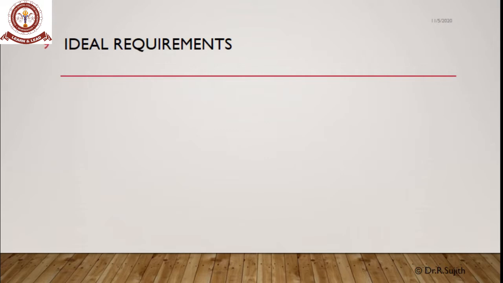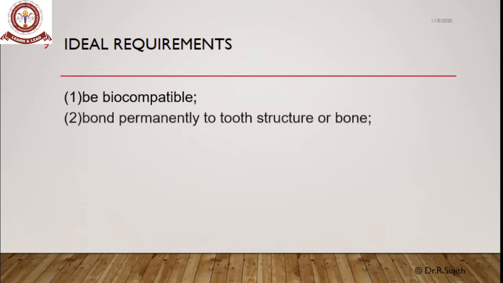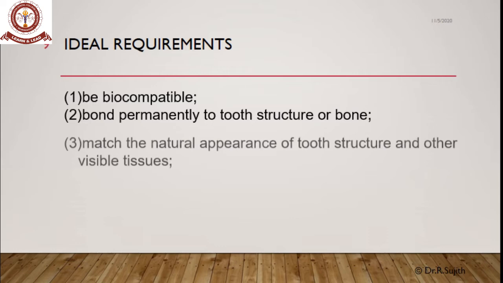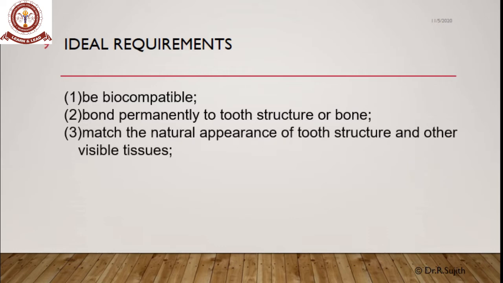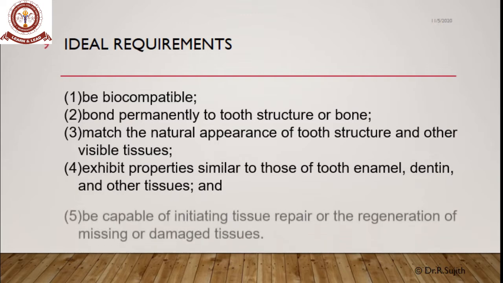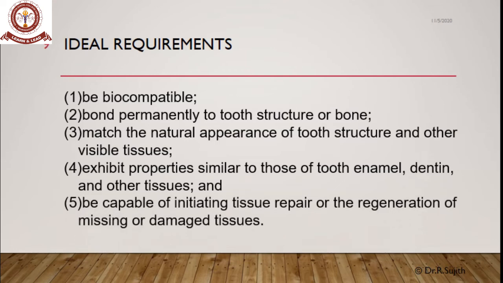So coming to the ideal requirements of dental materials, first thing is it should be biocompatible; it should not cause any allergic reaction or irritate the tissues. The second one is it should bond permanently to tooth structure or bone. It should match the natural appearance of tooth structure and other visible tissues. It should exhibit properties similar to those of tooth enamel, dentin or other tissues, and it should be capable of initiating tissue repair or the regeneration of missing or damaged tissue.